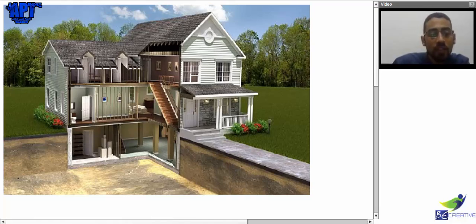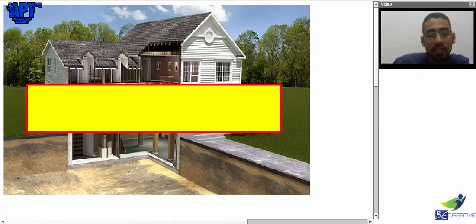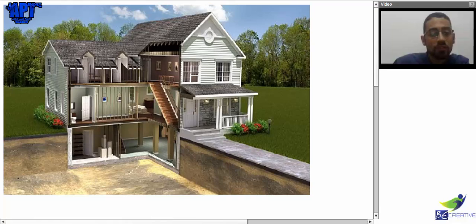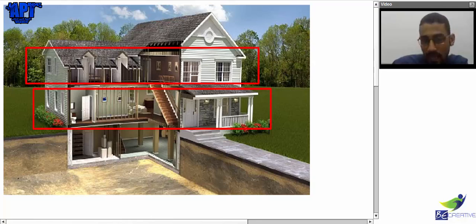Now in this house, this part is the ground floor. This part is the second floor. Very nice. And this part is called the attic.